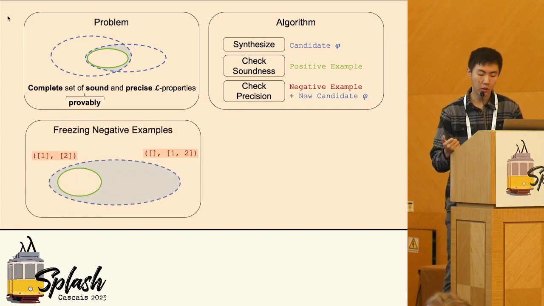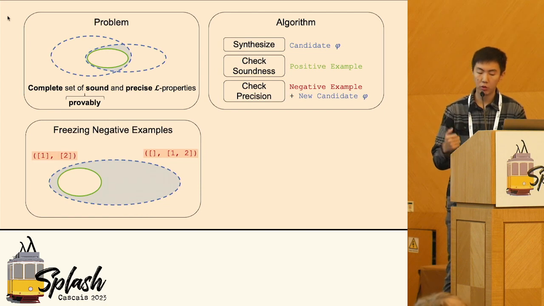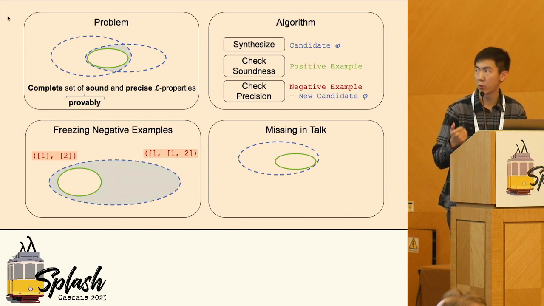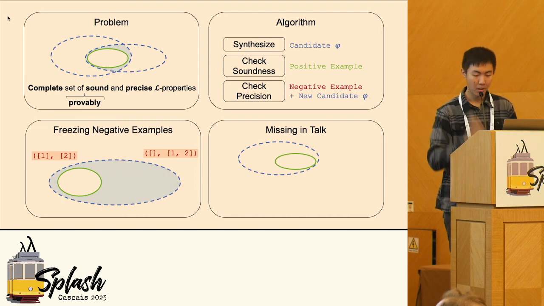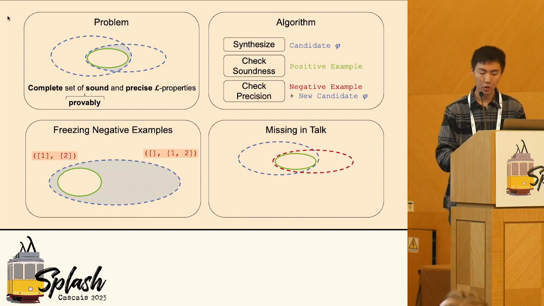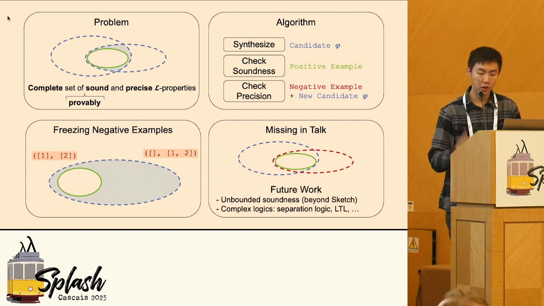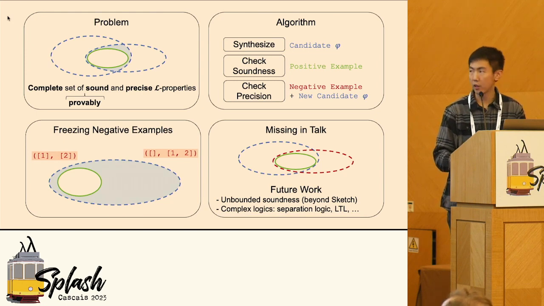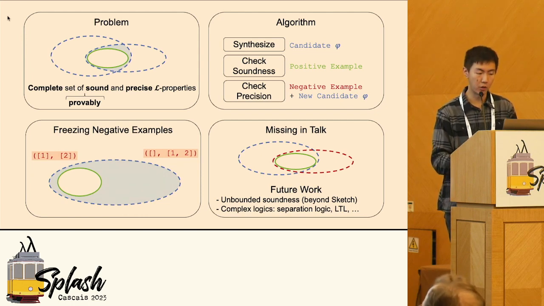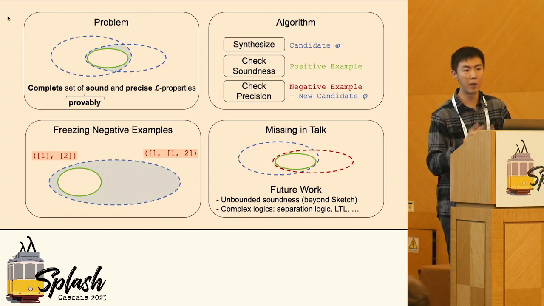The third point is how to handle conflicting negative examples. We remember a safe set of negative examples and revert to such a set when conflict happens. A missing but also key point is, in this talk, we showed how to synthesize one best property, but our paper explains how to synthesize all best properties. And our future work includes guaranteeing unbounded soundness without an external verifier like Dafny, and synthesizing more complex logics like separation logic or temporal logic. Thank you for listening to the talk, and I'm happy to answer any questions.